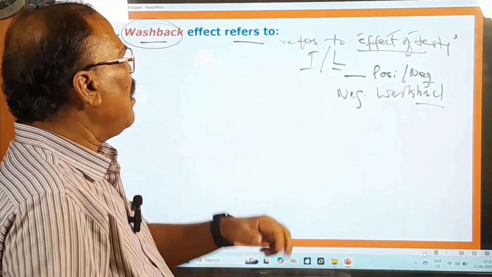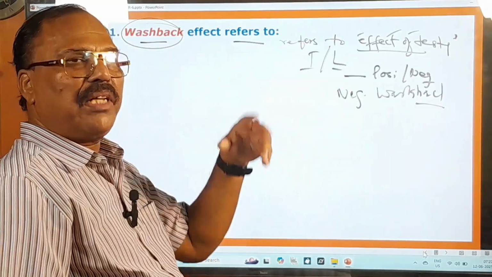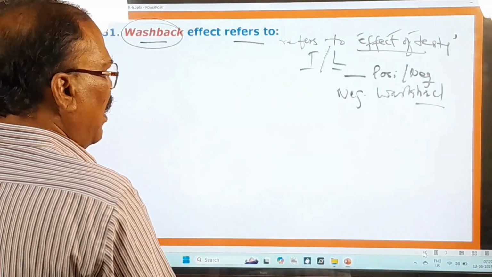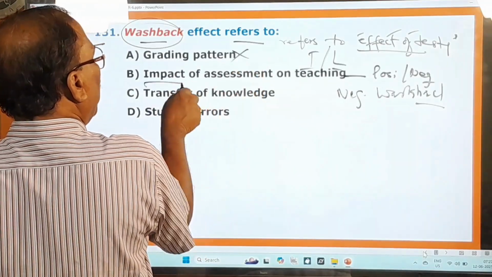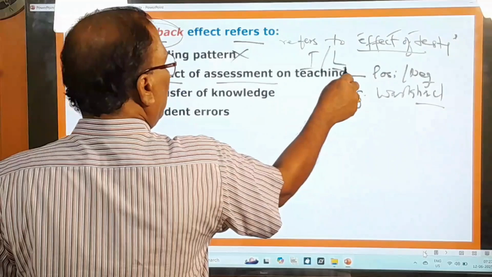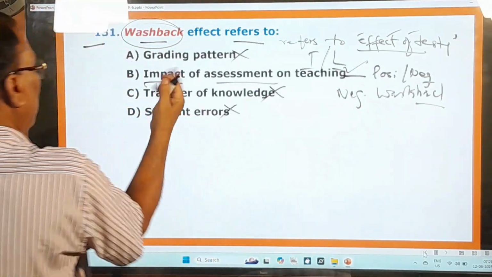So in teaching or learning, the effect of testing is called washback effect. And here you pay attention. Grading pattern, no. Impact means effect of assessment on teaching, right? And transfer of knowledge, no. Student errors, no. So that is not the right one.